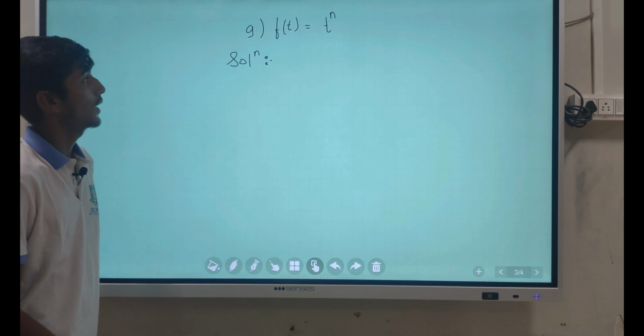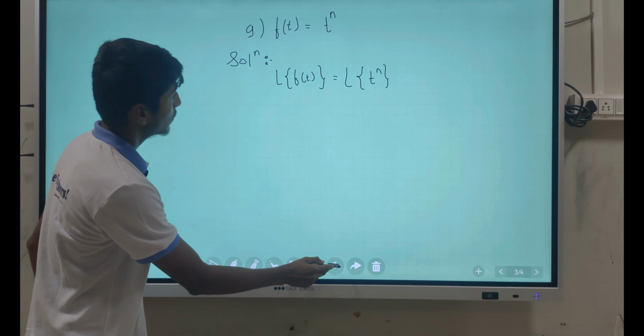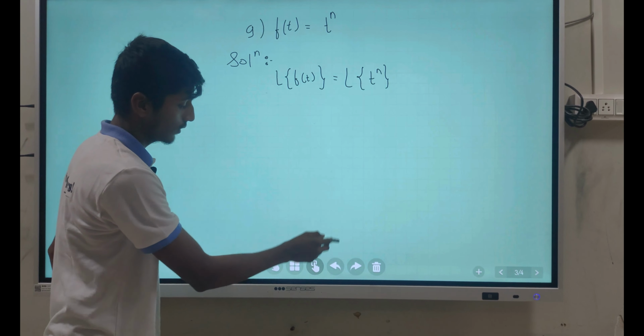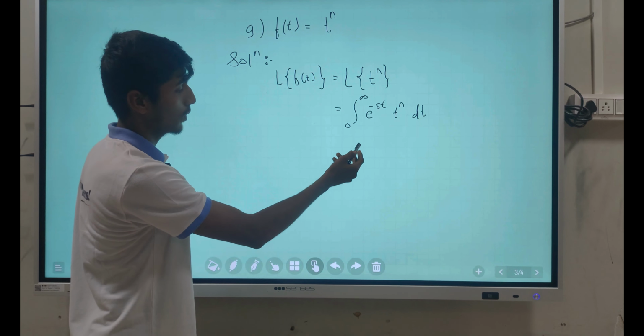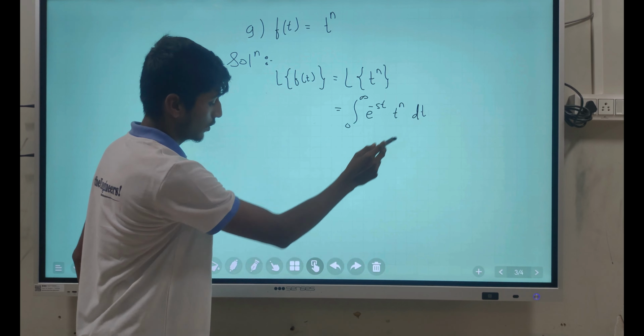Now we see the ninth property of Laplace transform, which is f of t equals t raised to n, where n is a rational number. Now applying the Laplace transform on both sides, we get Laplace transform of f of t equals Laplace transform of t raised to n. Now by using the definition of Laplace transform, integration varies from 0 to infinity, e raised to minus st f of t, which is nothing but t raised to n, with respect to dt.